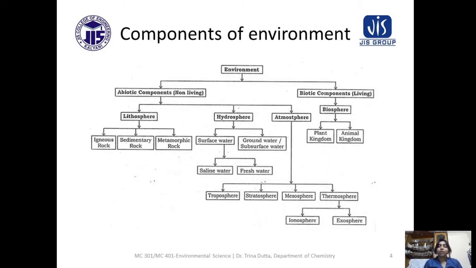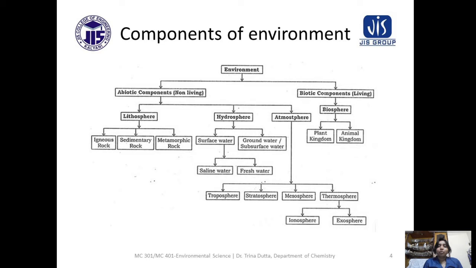So first of all, we must know what the components of the environment are. The basic components of the environment are the abiotic part and the biotic part. Abiotic means the non-living elements.